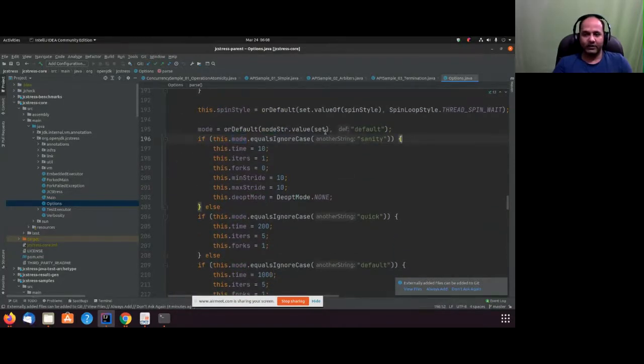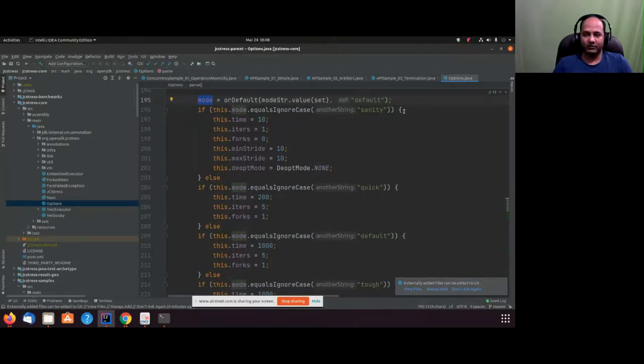See this, it has mode. We are taking the mode over here. Then it has a couple of conditions on mode. If it is sanity mode, then the time it gives is 10, iterations 1, fork is 0, min stride 10, max stride 10, and then optimized mode is none.